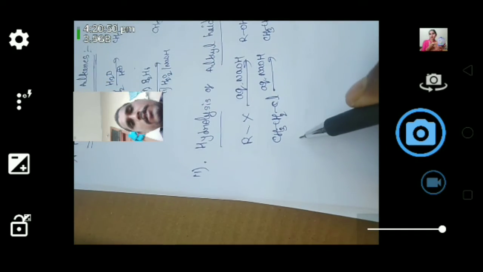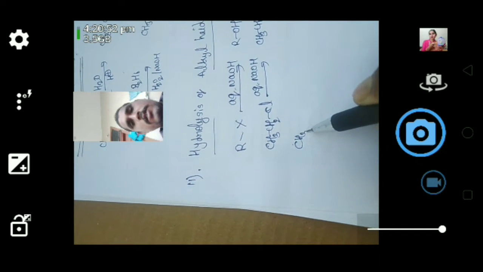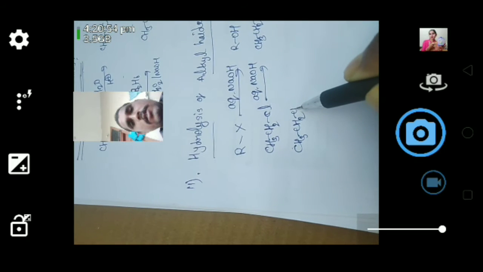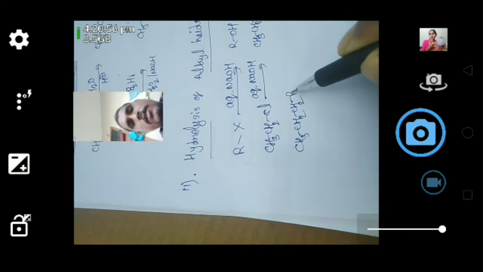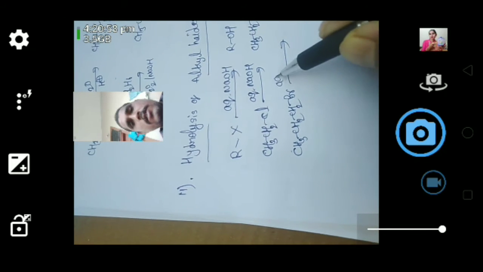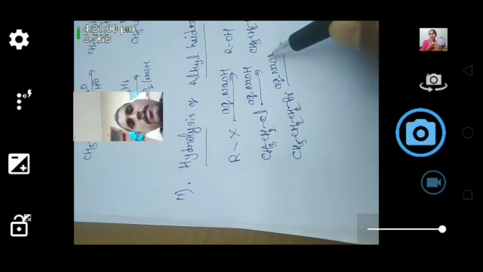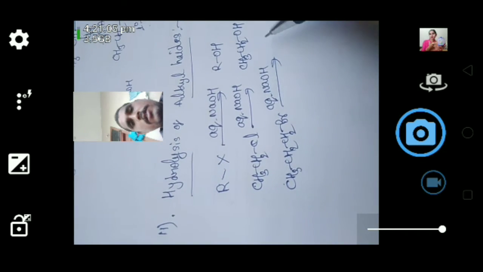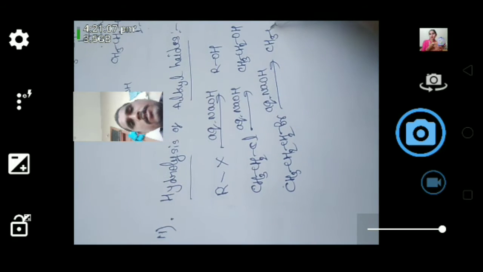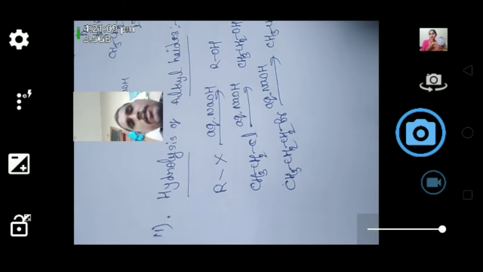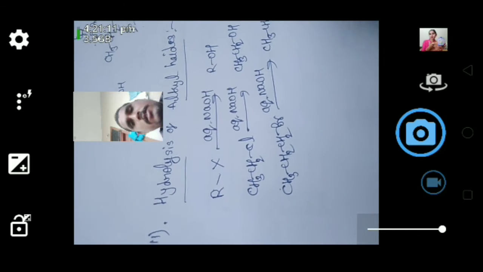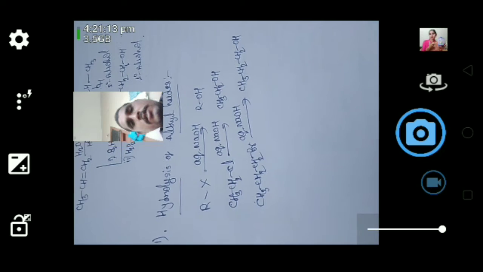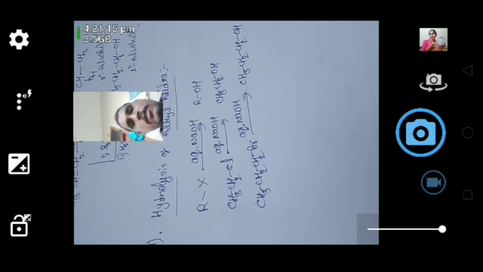You can write another reaction also here, CH3CH2CH2Br in the presence of base, or here the alkyl bromide when you react with aqueous sodium hydroxide gives alcohol. This is the preparation from hydrolysis of alkyl halides.